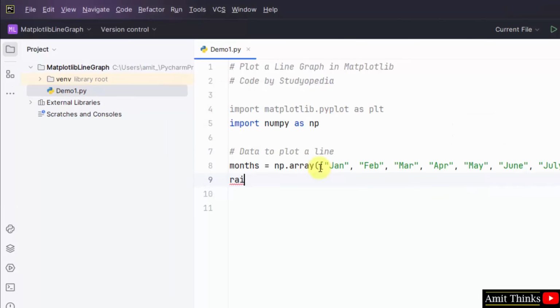Set rainfall. Let's say I'll set rainfall in millimeters and create an array again, and the rainfall will be set for all the months. Okay, so let me set some random values. 60 millimeter, 55, 40, 45, 70, 79. Okay, we have set the months and the rainfall in those months. These are x and y values.